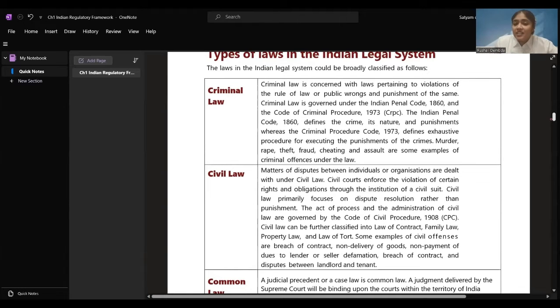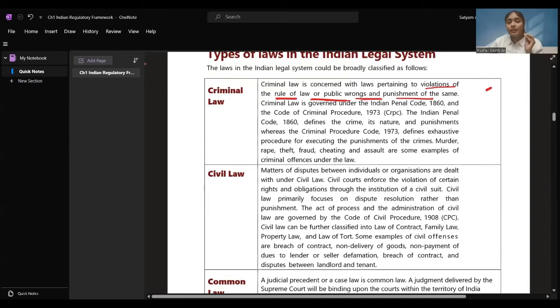The laws in the Indian legal system can be broadly classified into the following: criminal law, civil law, common law, and the principle of natural justice. Let's see each one of them. Criminal law is concerned with laws pertaining to violation of the rule of law or public wrongs which the people are doing. That is going to be considered as criminal law. The laws are made for punishments for wrongdoing, for public wrongs which one has done, violating the law.